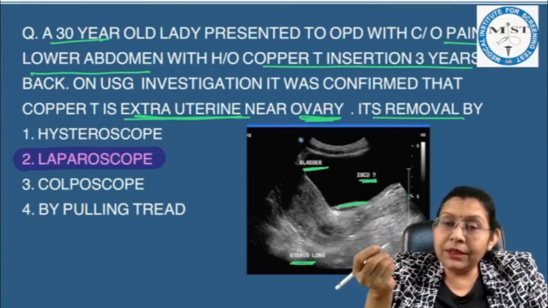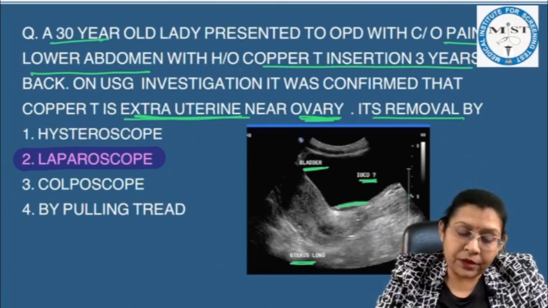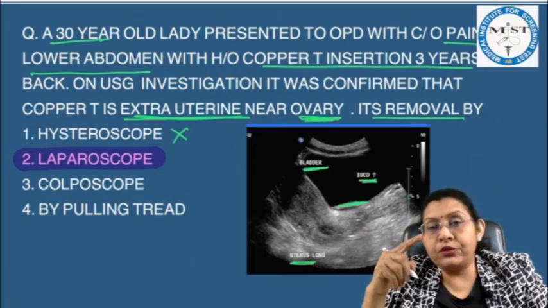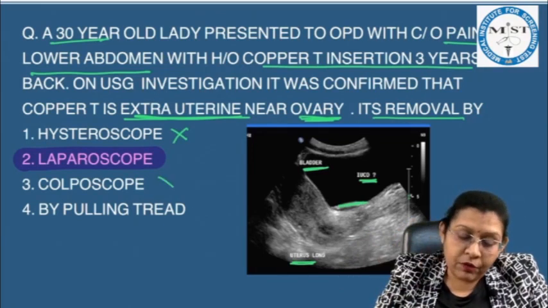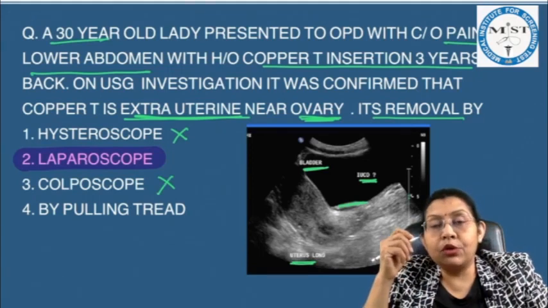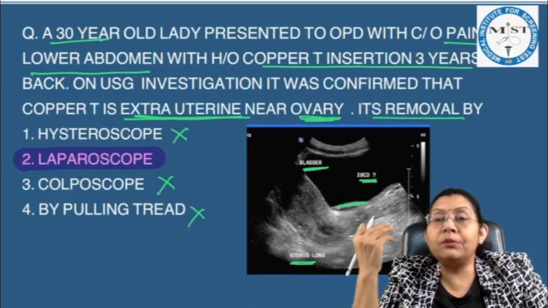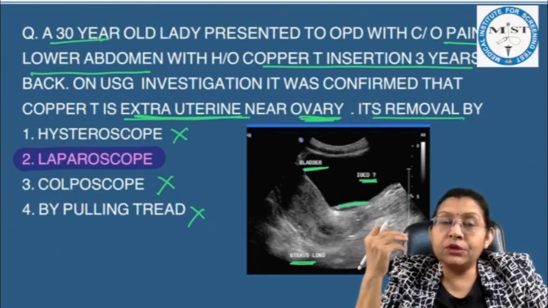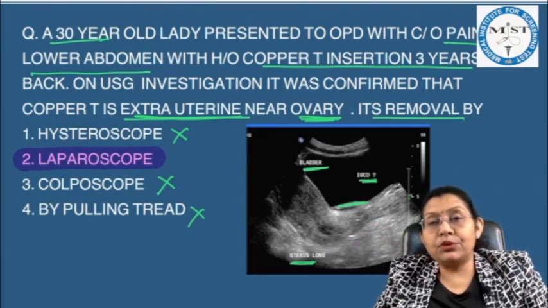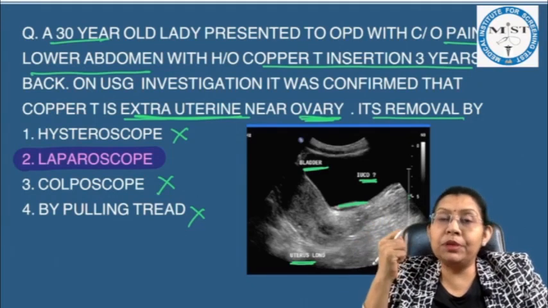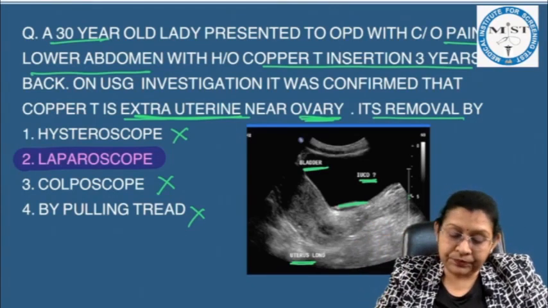It is outside the uterus, so we cannot remove it by hysteroscope because this is the scope of the uterine cavity. We cannot remove it by colposcope because this is the scope of the cervix. Not by pulling the thread because the thread also might have gone along with the copper T. So the correct answer to this is laparoscope. By putting the laparoscope in the abdominal cavity, we can take it out.